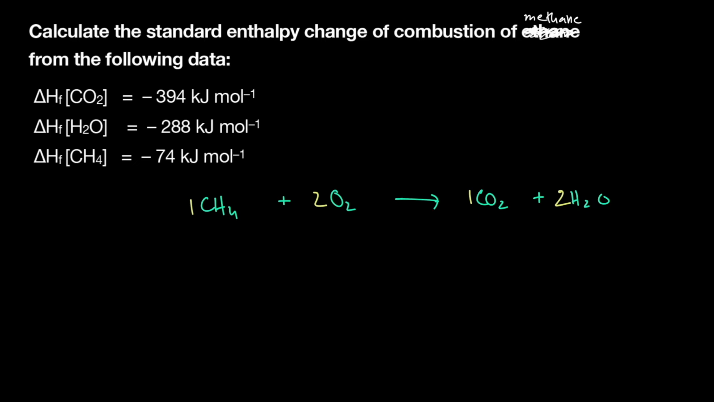Now, whenever a question gives you formation enthalpies, formation by definition means that something is being formed, a compound is being formed from its constituent elements. So over here, methane is being formed from carbon and hydrogen by this enthalpy change. Carbon dioxide is being formed from carbon and oxygen elements, and water is being formed from hydrogen and oxygen, right?